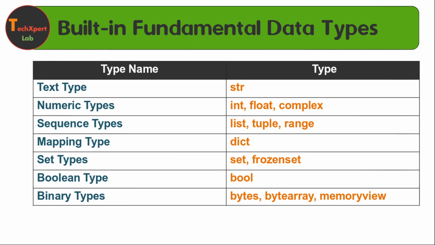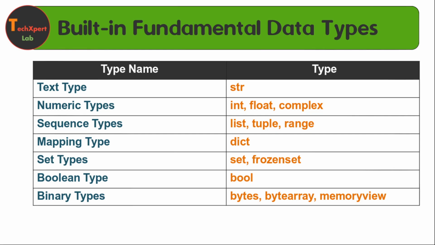These are the built-in data types in Python, and these are the fundamental data types. Fundamental data types are the most important because we can create some other types from them. Text comes under the string type. Numeric contains the integer, float and complex value. Then sequence type includes list, tuple and range. The mapping type contains the dictionary, and set type has the set and frozen set.